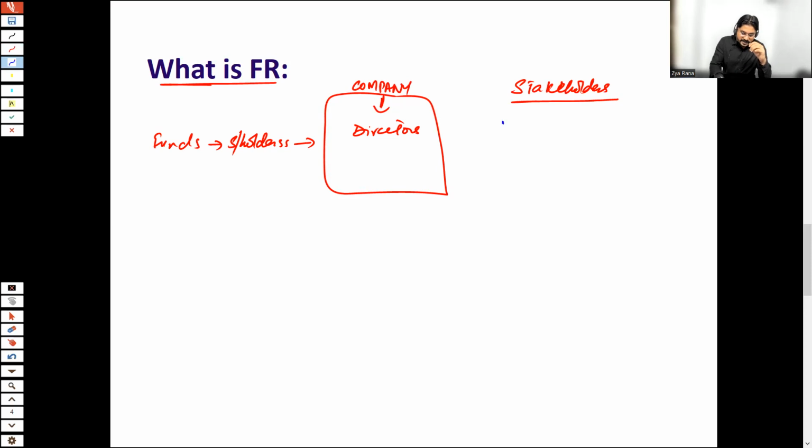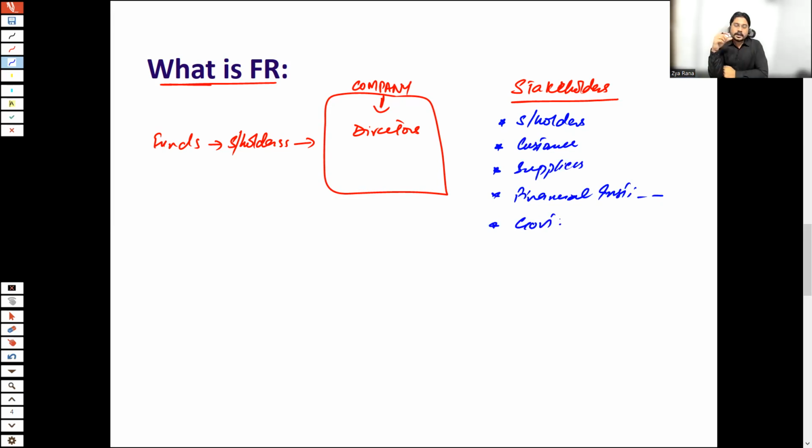Let me write a few examples. The first stakeholder is the shareholder, because they have invested funds in the business. Another stakeholder could be your customer. I will be explaining all of these one by one. Supplier, any financial institutions, and, let's say, the government. So basically, these are the stakeholders which are directly or indirectly affected by the company's activities. That is the reason they would be interested in knowing the financial performance of the company.